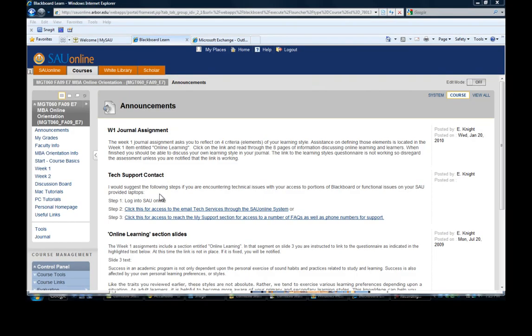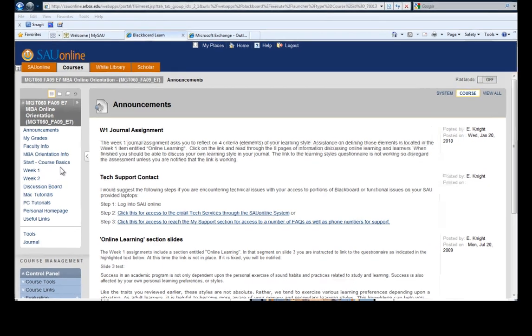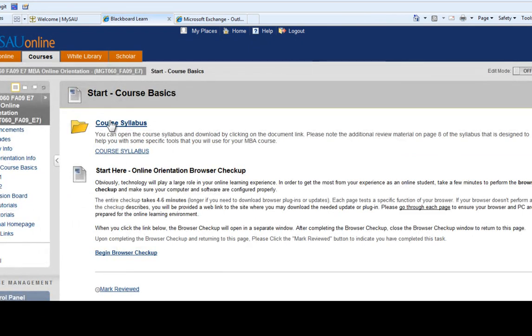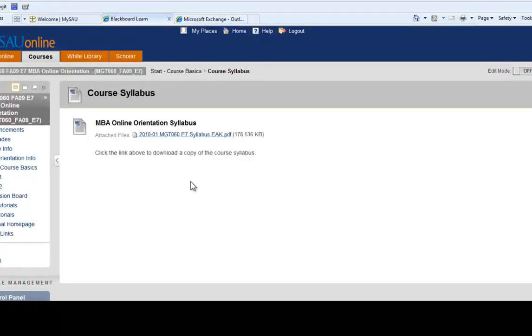To familiarize yourself with the orientation expectations, as we mentioned, one of our goals is to discuss the access to the syllabus, and that is located over Course Basics. You click on that tab, and then you can click on the course syllabus and download the syllabus as a PDF file for your review and ability to print it out to maintain and keep a copy.